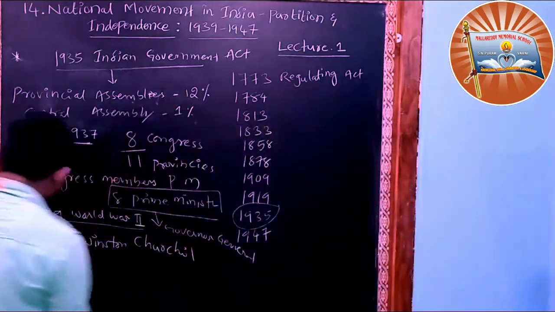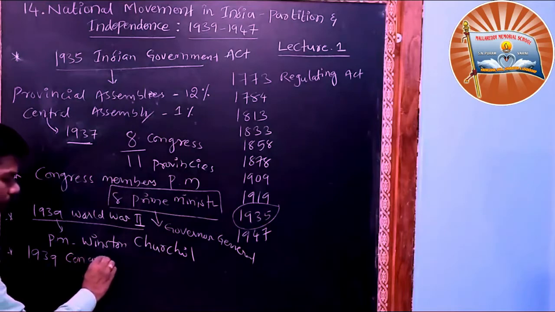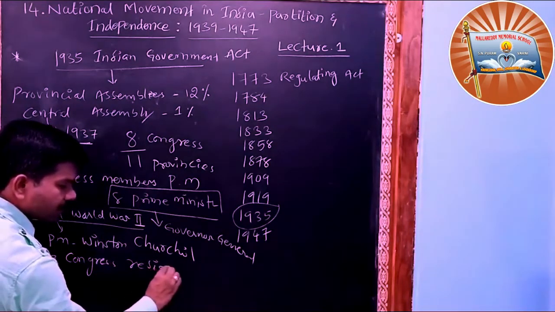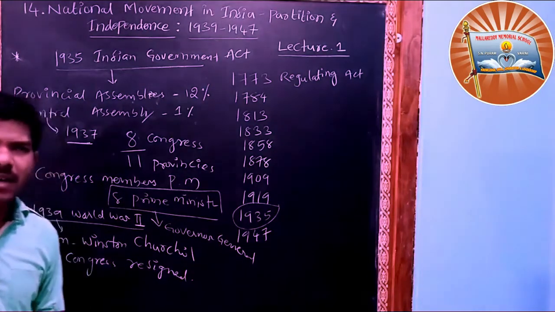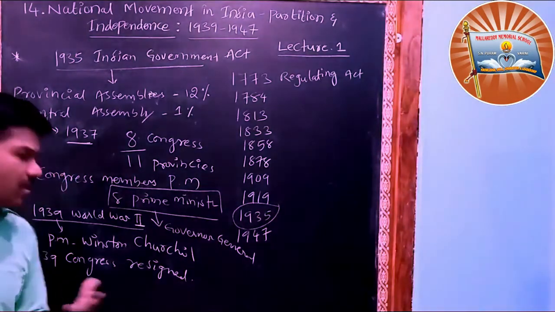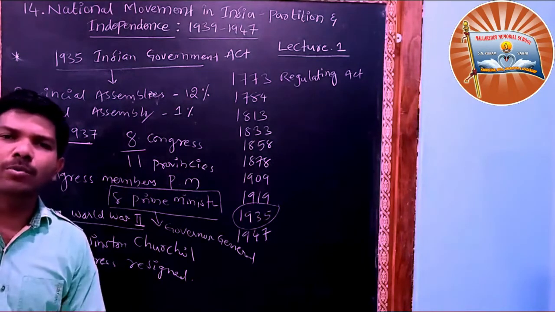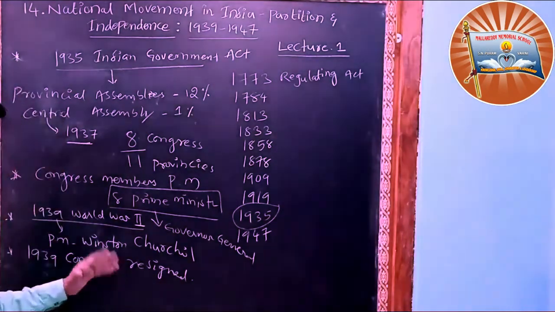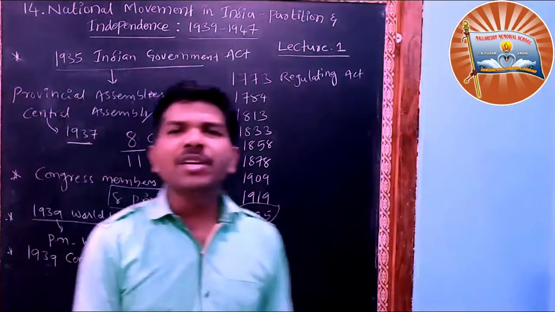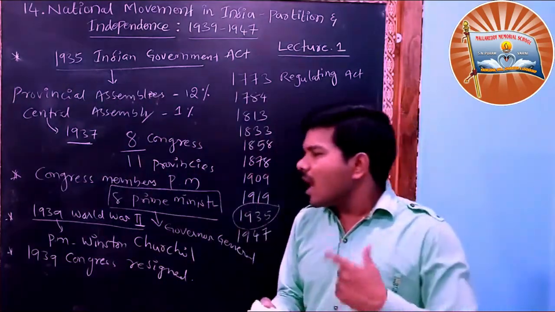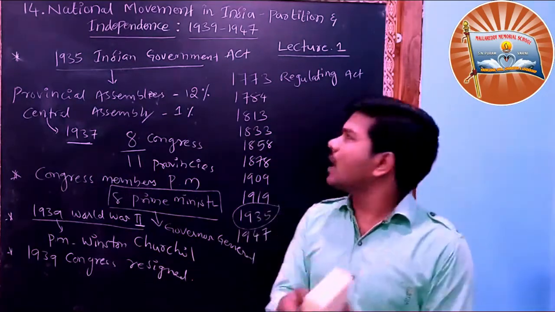So suddenly the Congress people resigned in 1939. They may ask you in the examination why Congress resigned. Congress resigned in 1939 because, without consultation of Indians, the British announced that India was going to participate in World War II. Whenever they resigned, the Britishers were urging them to support Britain in the world war. So Congress was also divided.